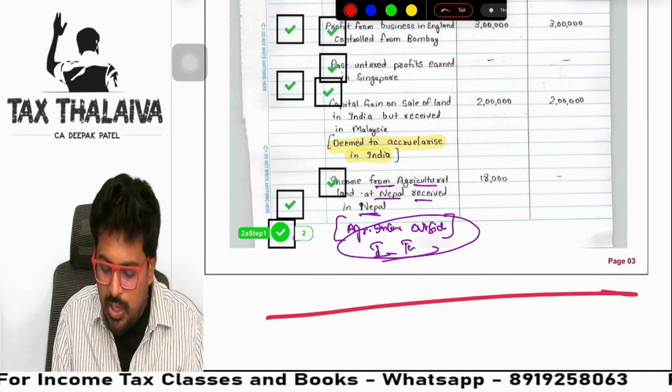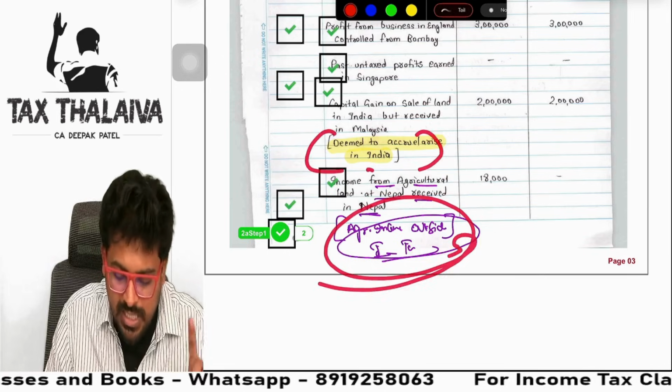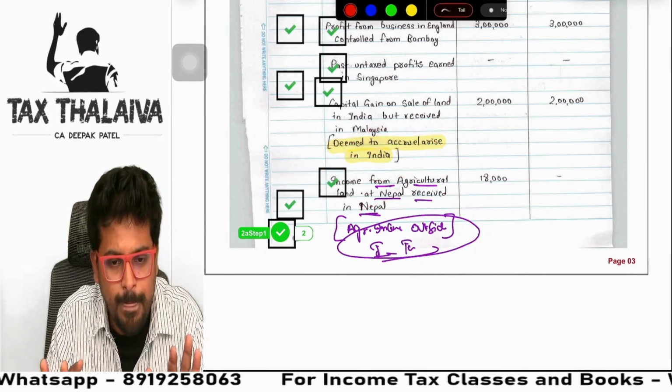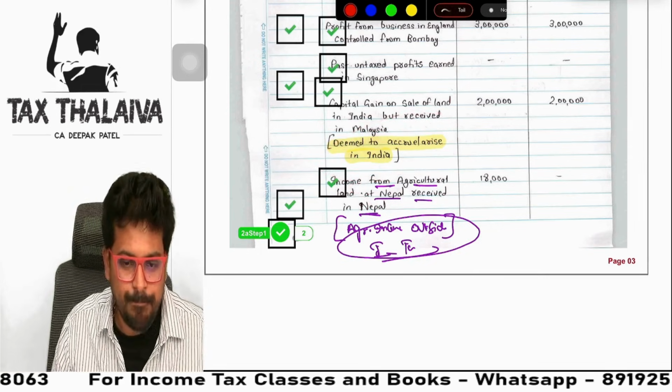I mean, a separate note is not required. That will take a lot of your time. Just this much explanation after every adjustment. See here, after his adjustment, he wrote here only: tax has arisen in India. Enough. No need to write full paragraphs for each adjustment. That's what my intention is.